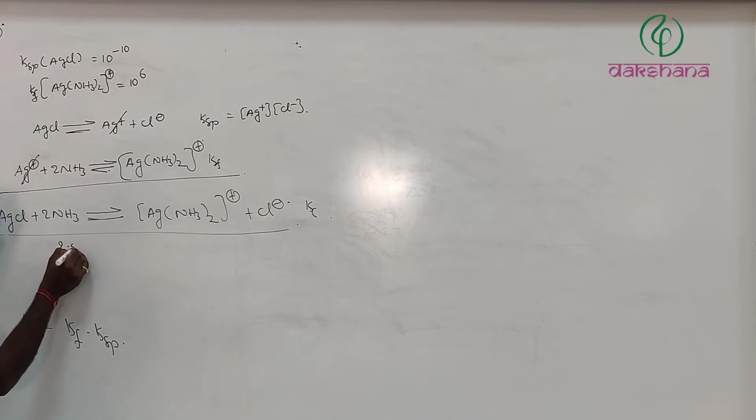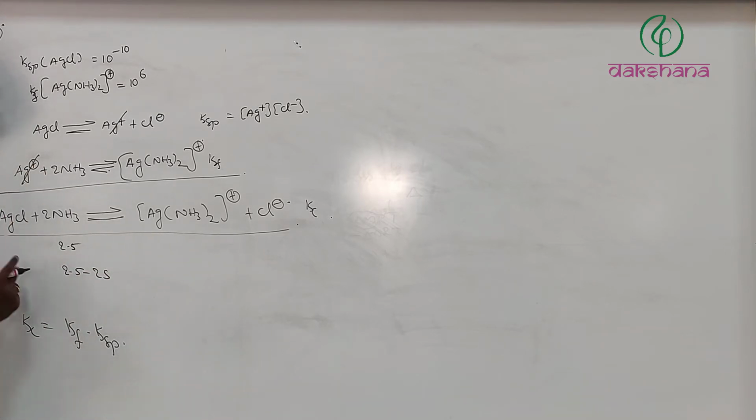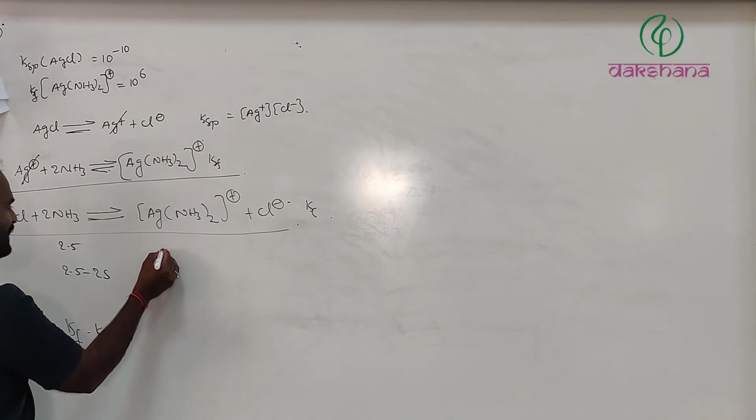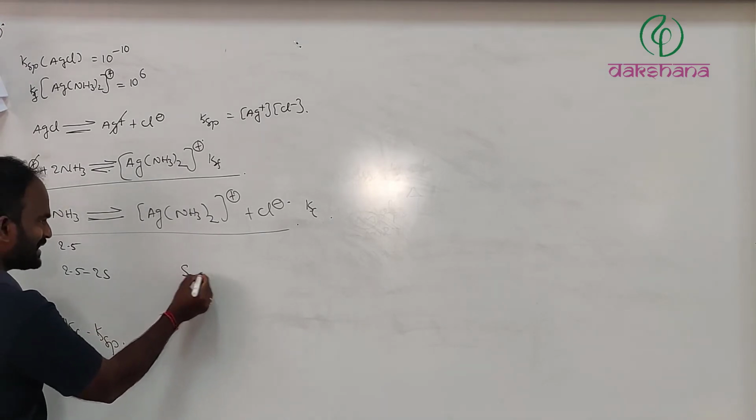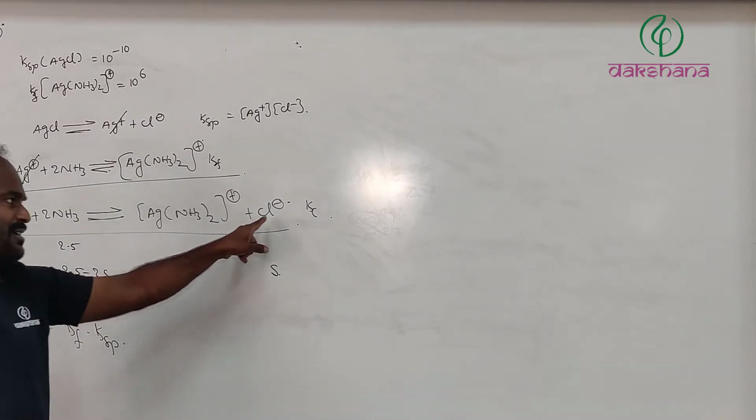Now, 2.5 molar ammonia is given, and we only have to calculate the molar solubility of AgCl. Let us suppose 2.5 minus 2S for ammonia, because S solubility is going to be reacted from here, and it is going to form S and S. Why am I taking S?